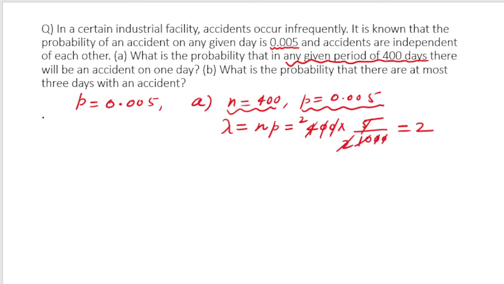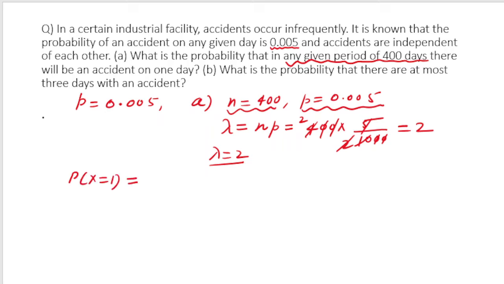So lambda is equal to 2 means what? Did you understand this? Lambda equal to 2 means that if you look at a period of 400 days, on average 2 accidents will happen in that period, right? This is the average number of accidents happening in a period of 400 days. But the question they are asking is, what is the probability that in any given period of 400 days there will be an accident? They just want the probability of one accident. So they are asking for the probability of one accident.